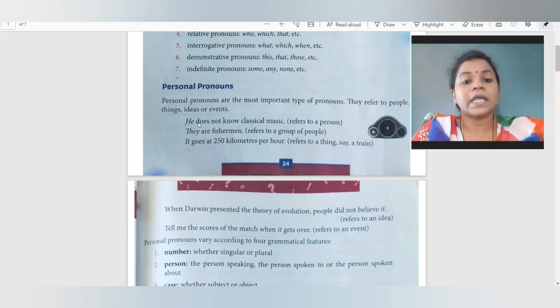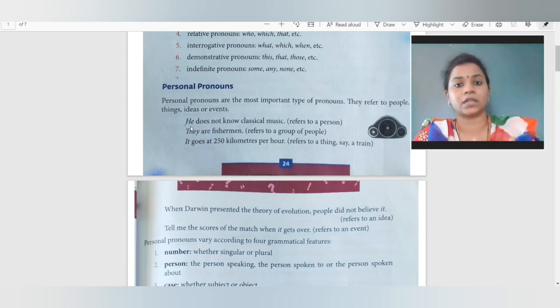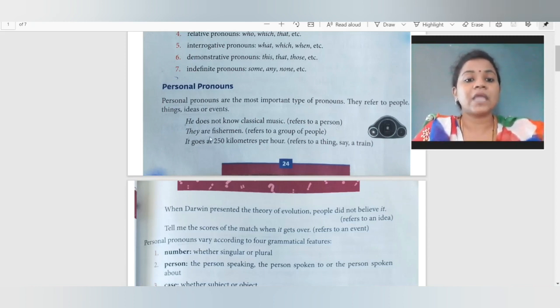Now see, he does not know classical dance. Now here he is what? A human being, right? For whom do we use he? For a man we use he. So who is a man? A human. So it refers to a person. They are fishermen. So they also refers to persons, but they means more than one person is there. More than one or two people. So that has become a group of people. So they is referring to a group of people.